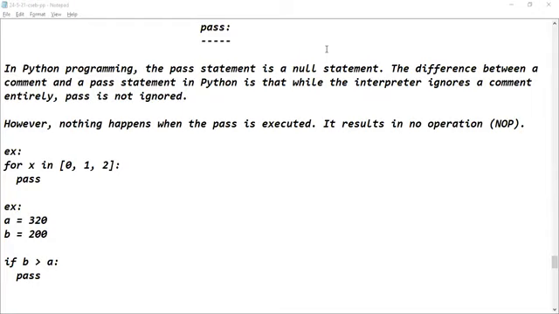Is it audible, Rajkishore? Hello, Rajkishore. Is it audible? Yes, sir.